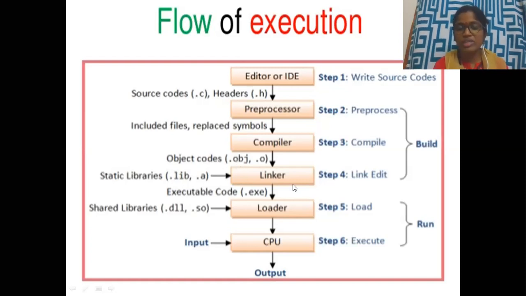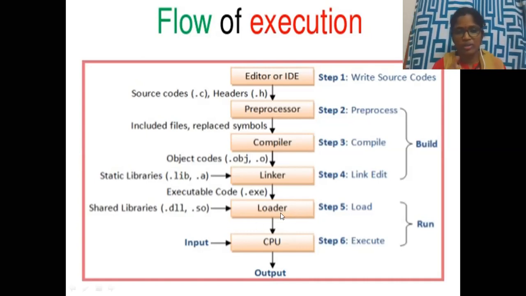Okay, object codes. Then it links to your library files, static libraries. After linking, it goes to link and edit. That means if any changes are needed after the compiler, before going to link, it makes some changes. Then you will have an exe file. After the exe file, it goes to the loader. Who will perform this loading? The operating system will perform this loading.